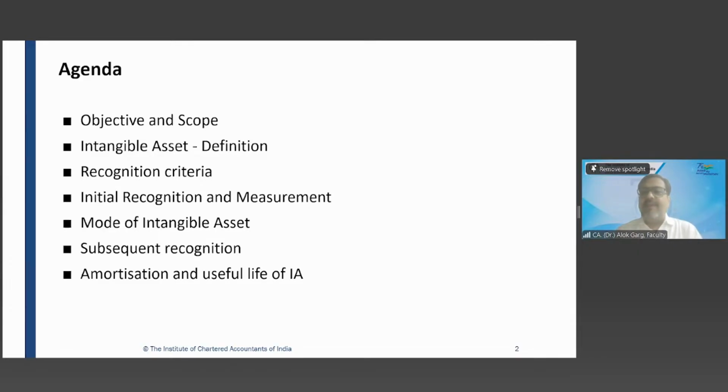Students, when we talk about any asset-related standard, and when we talk about accounting for an asset-related standard, what are the four pillars of accounting standards? Tell me. Recognition, measurement, presentation, disclosure. Absolutely great. Recognition, measurement, presentation, disclosure. So when to recognize in the books of accounts?